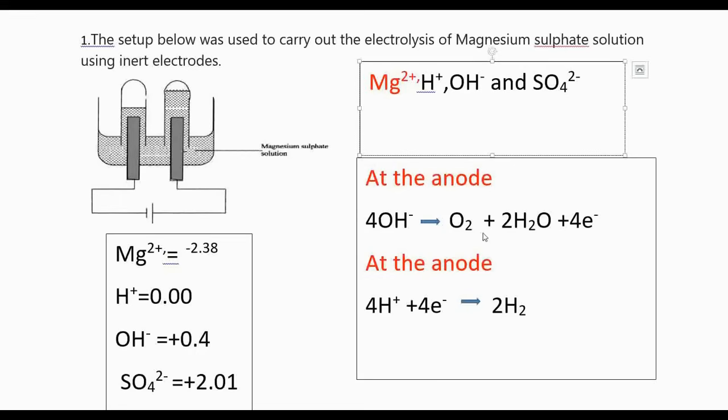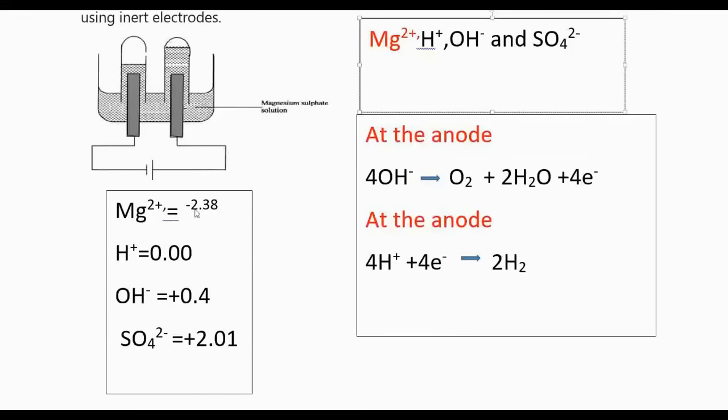I have given the electrode potential for each. This is in volts, so we have given all of them in volts. This information you will be given, and you are supposed to use it to know which ions are going to be discharged at which electrode. So magnesium and hydrogen ions will migrate towards the cathode, and the hydroxide and sulfate ions towards this anode. When they reach there, which one is going to be preferentially discharged?